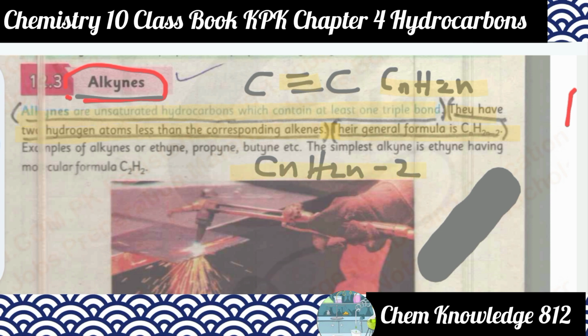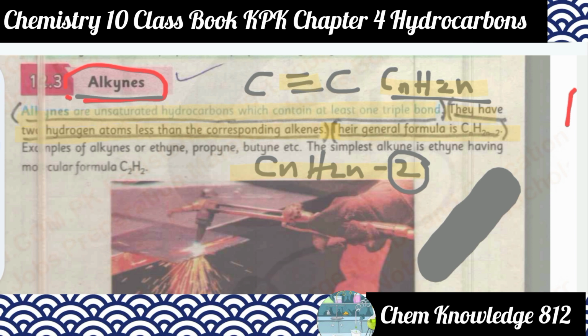So this is the general formula for alkynes. We can say that alkynes have two hydrogen atoms less than that of alkenes.